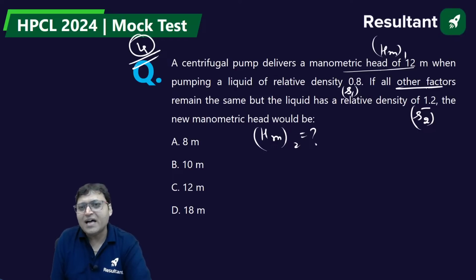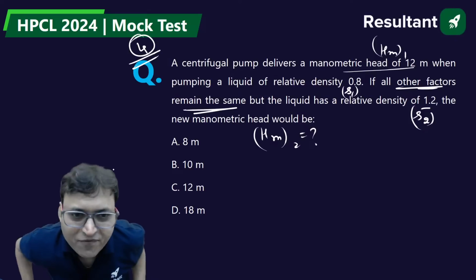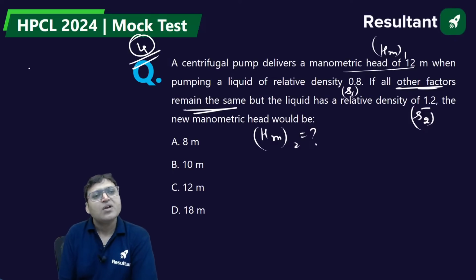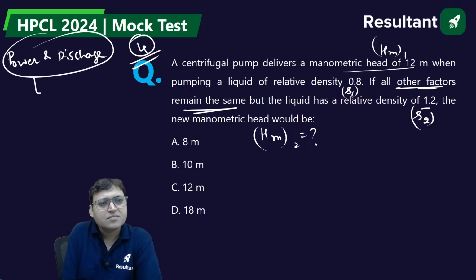If all the other factors remain the same, it means power and discharge remain the same.